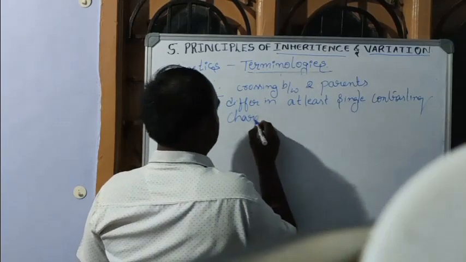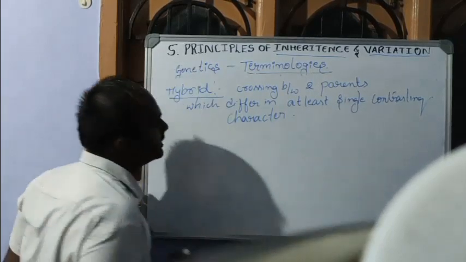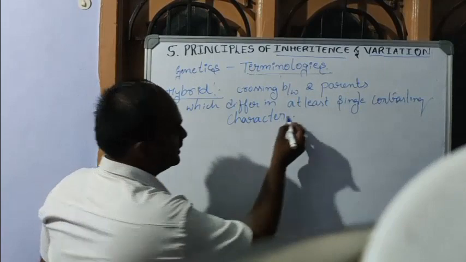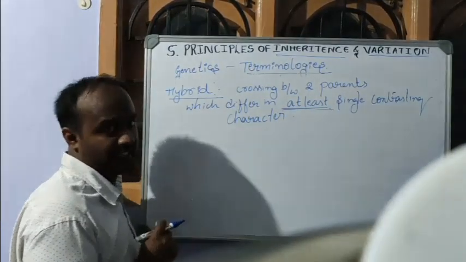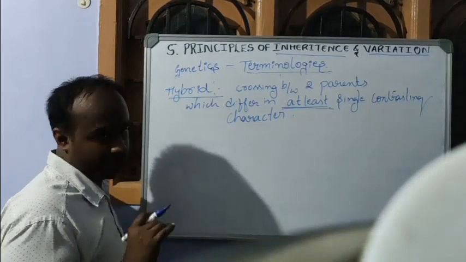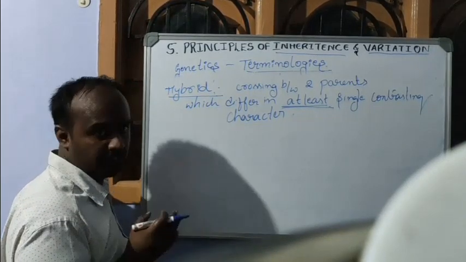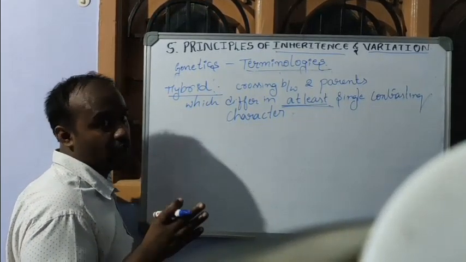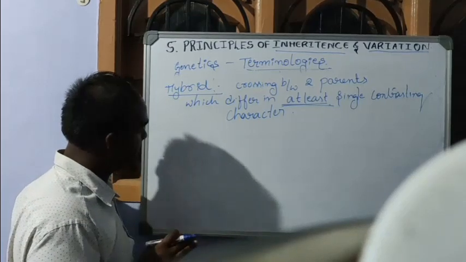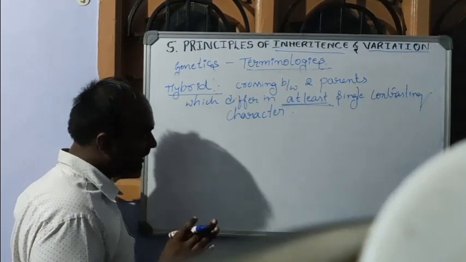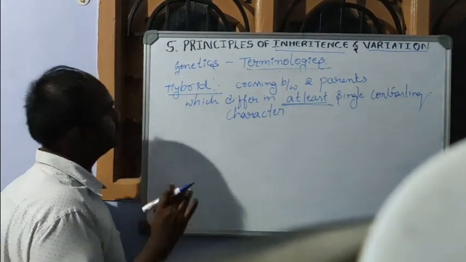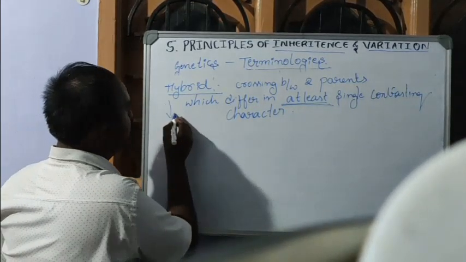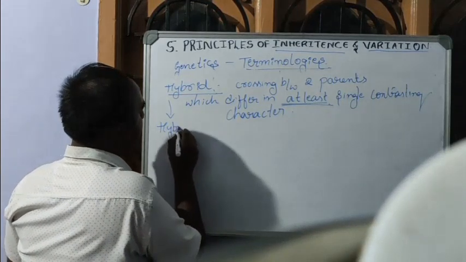We know that a hybrid is a variety obtained by crossing two different organisms of the same species which differ in at least one contrasting character. This process of getting a hybrid is called hybridization.